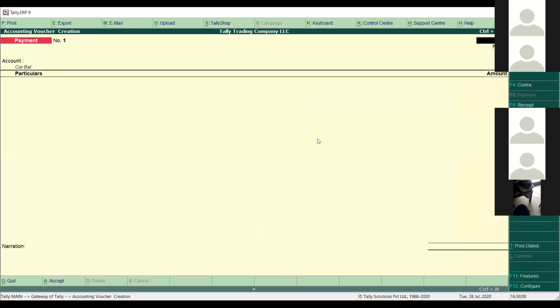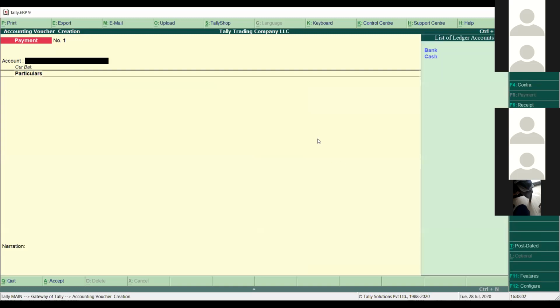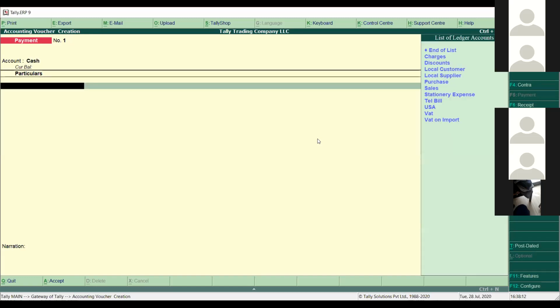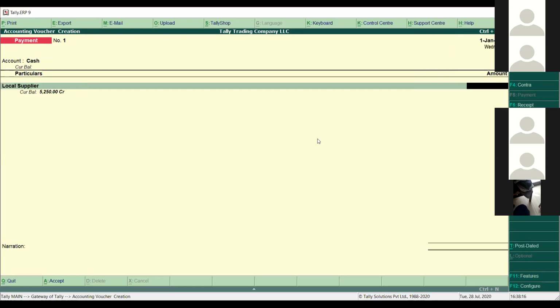Select the date from here. What account? I want to pay by cash or bank. Cash if you want to pay by cash, and bank if you want to pay by PDC or something like that. I'll select the cash mode first of all. What is my ledger name? What is my supplier name? I select my supplier from here. You can see at the bottom, next to the supplier, the current balance is coming as 5250.